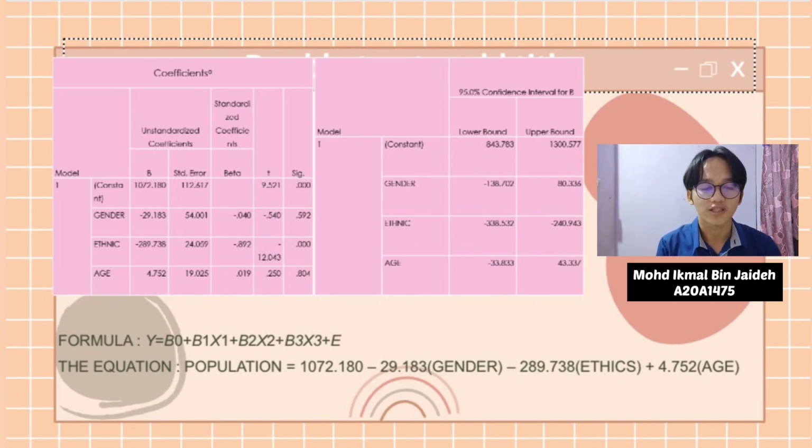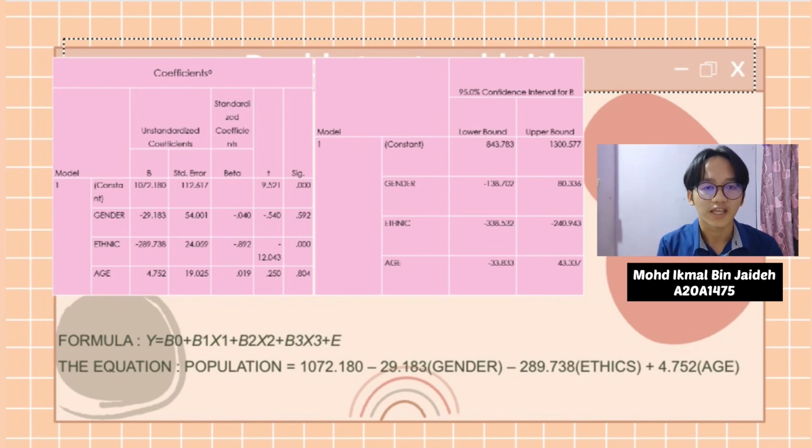So today I will explain two things. First, I will explain about the unstandardized coefficient for B, and secondly, I will explain about the confidence interval. To complete the unstandardized coefficient for B, we have to know the formula first. So the formula is y equals b0 plus b1 x1 plus b2 x2 plus b3 x3.